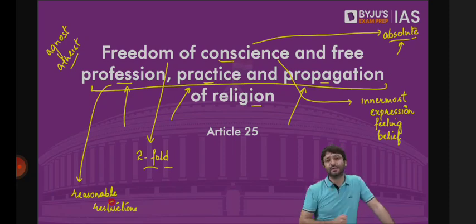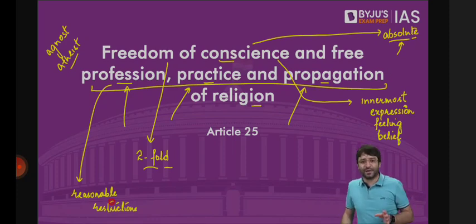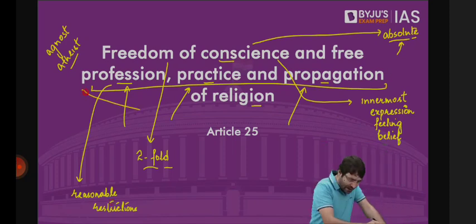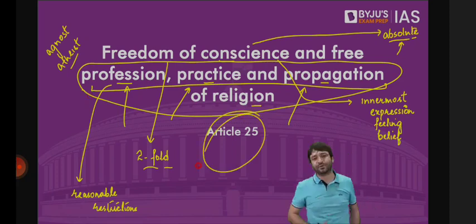But the second part of this fundamental right is, once your conscience is clear that I'm a Muslim, then you can profess it openly that I'm a Muslim. That's your fundamental right. You can practice the rituals of Islam as well. That is your fundamental right. You can propagate the philosophy of Islam as well. That is also your fundamental right. But it is this part which is not absolute. It comes under reasonable restrictions. That is why we say Article 25 itself is not absolute. Because one part is absolute, the other part is not absolute, which means the total sum is not an absolute fundamental right.